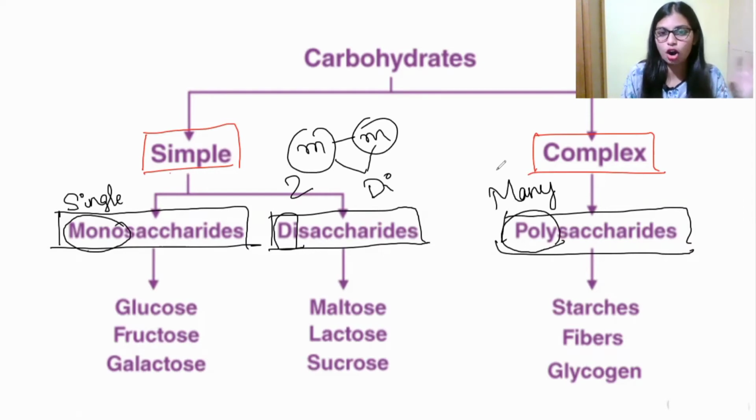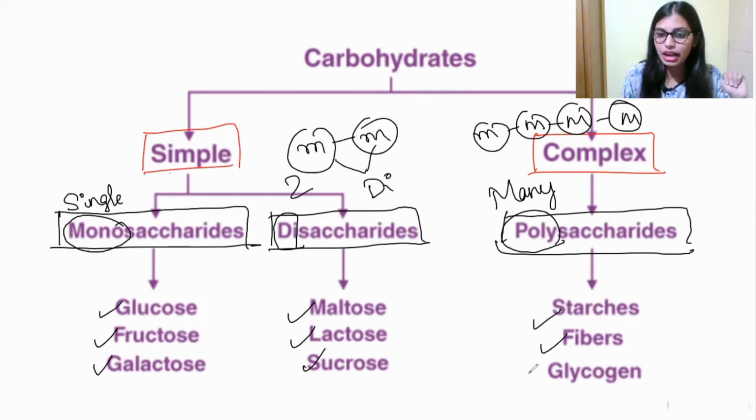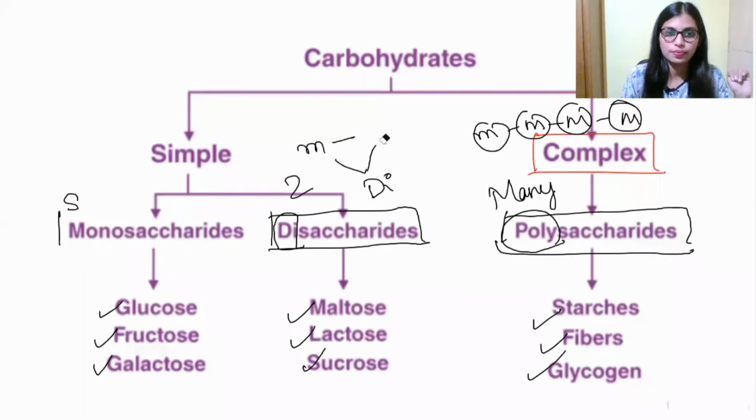Many means here not only 2 or 3, many monosaccharides will bond like this to form a polysaccharide. Examples of monosaccharides are glucose, fructose and galactose, and examples of disaccharides are maltose, lactose and sucrose. Examples of polysaccharides are starch, fiber and glycogen. So this is the overall classification of carbohydrates.